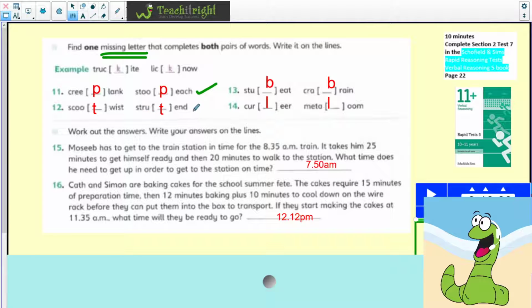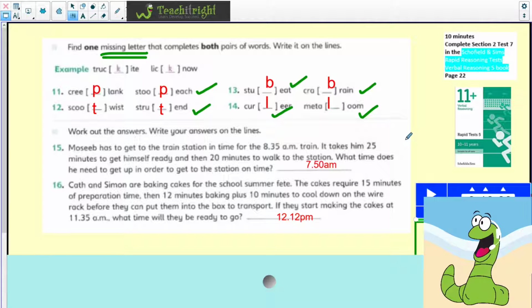Scoot, twist, strut and tend. Stub, beat, crab and brain. Then curl, leer, metal and loom. So well done if you got those ones correct. And then we've got 2 more problems to finish off here.